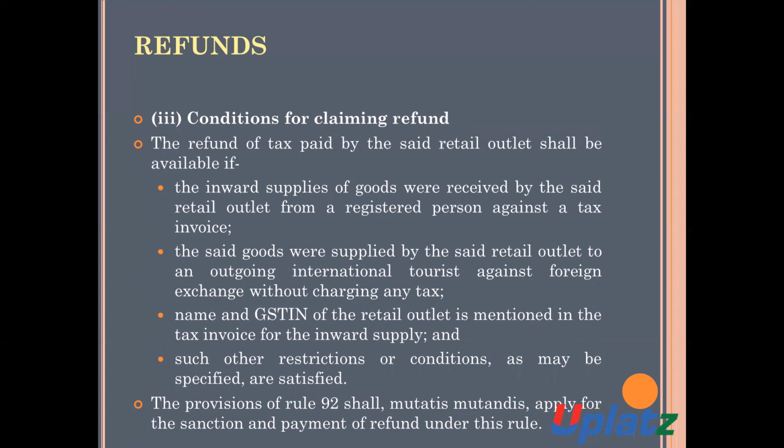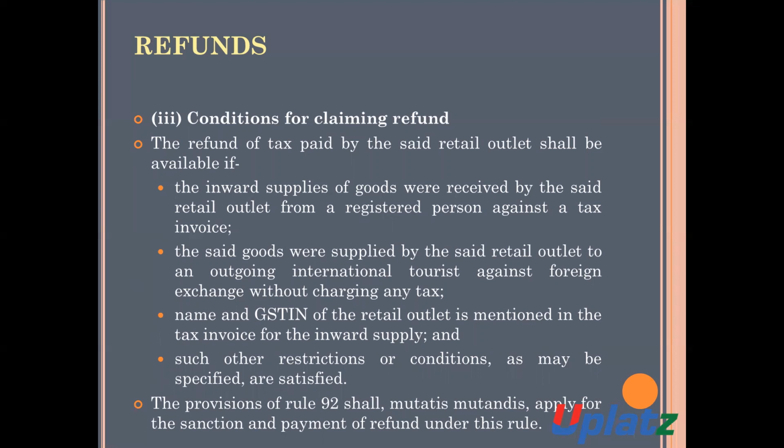The refund of tax paid by the said retail outlet shall be available only if, number one, the inward supply of goods was received by the said retail outlet from a registered person against a tax invoice. Means the inward supply made to the retail outlet should be from a registered person against the tax invoice, and in respect of such supply the tax invoice has been received by the retail outlet.